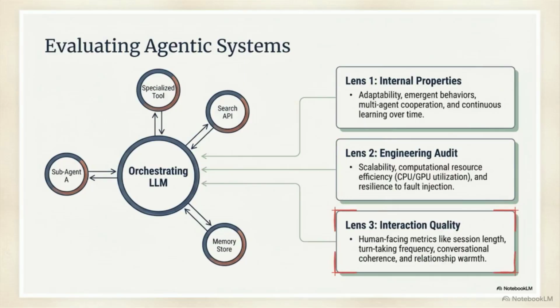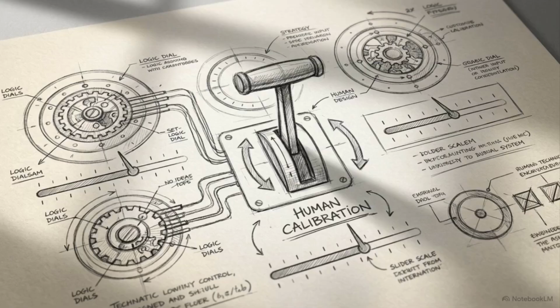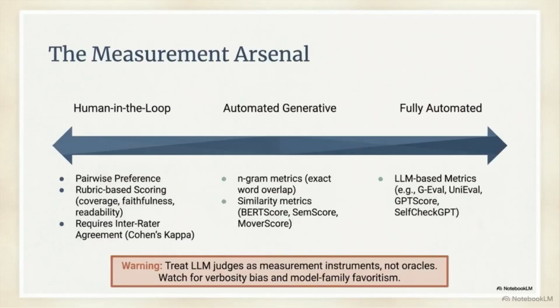But how do we actually measure these subjective multi-step interactions reliably? We have to deploy a specific spectrum of measurement tools. This maps the measurement arsenal, from slow, accurate human-in-the-loop scoring to fully automated metrics using LLMs as judges. LLM judges suffer from verbosity bias and favor their own model family. They require continuous calibration against human baselines.